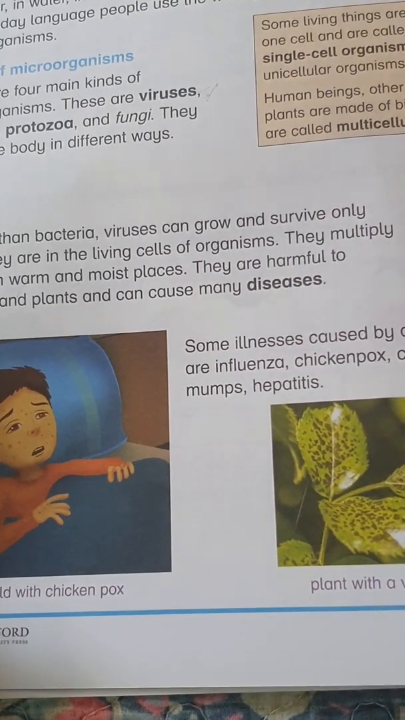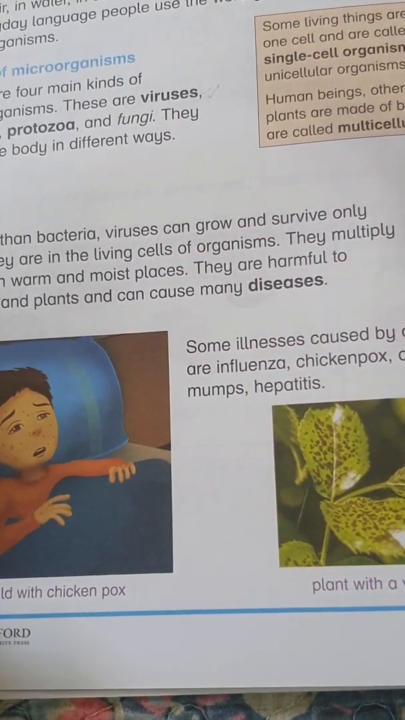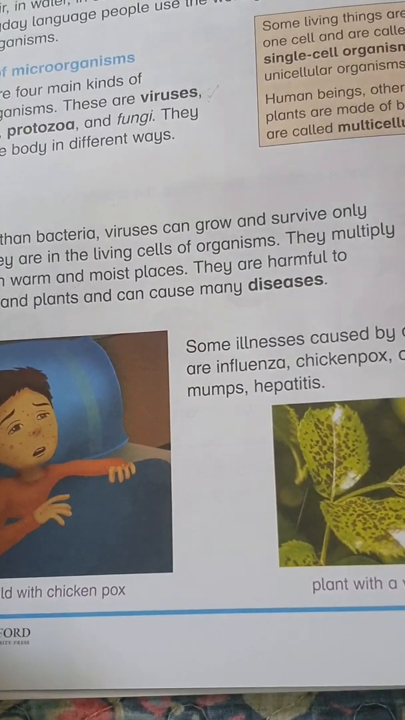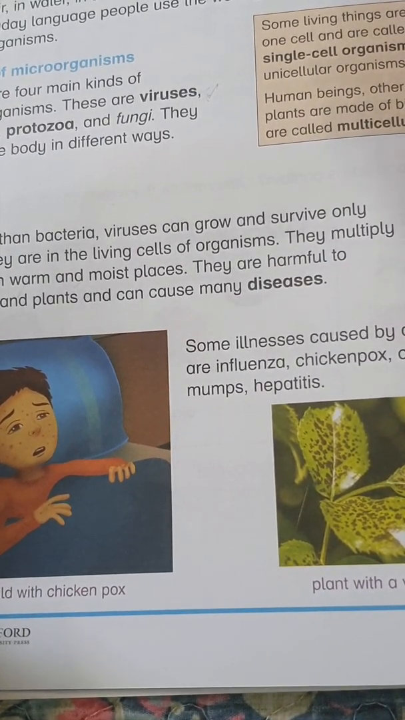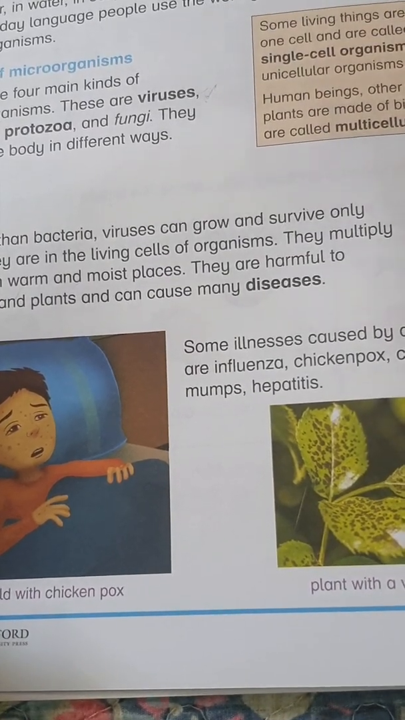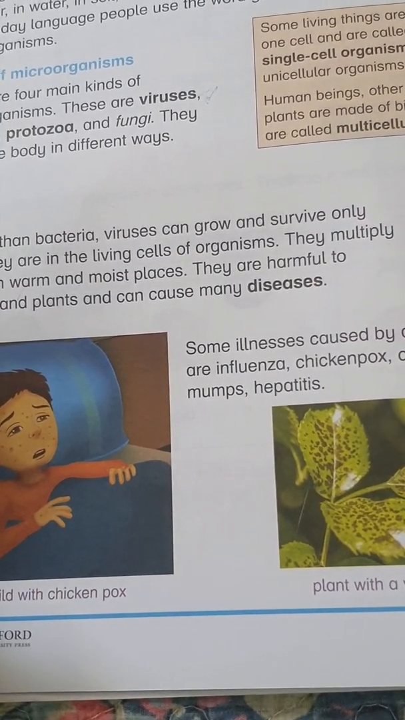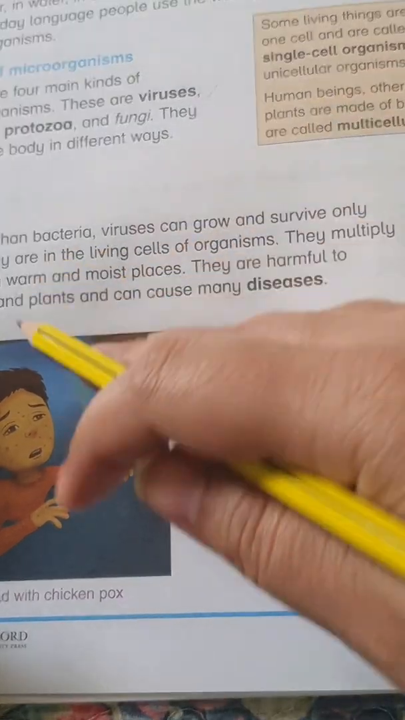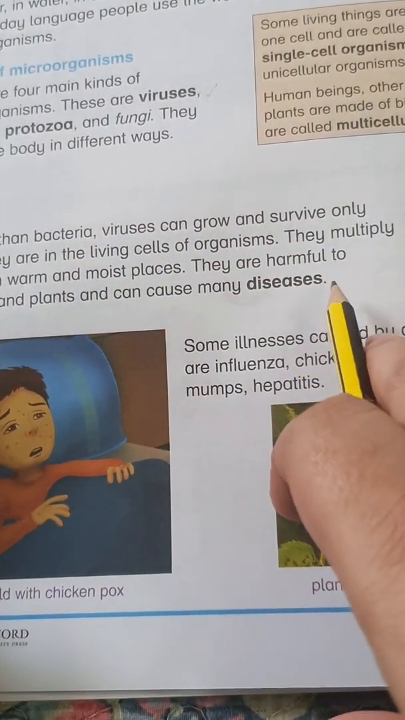If you keep any fruit, any vegetable under the sun, it will get rotten, it will die, it will not remain fresh. It will become blackish, change its shape and its color, and you will find small bacteria, sometimes worms as well. So these are all kinds of organisms, virus, bacteria and all. They are harmful to animals and plants and can cause many diseases.